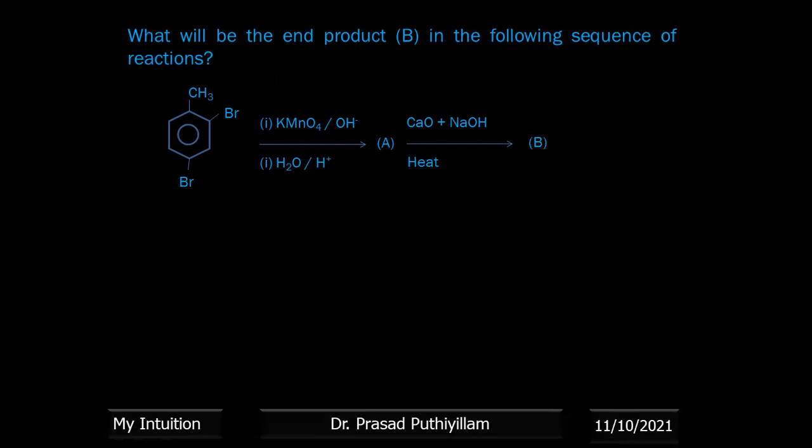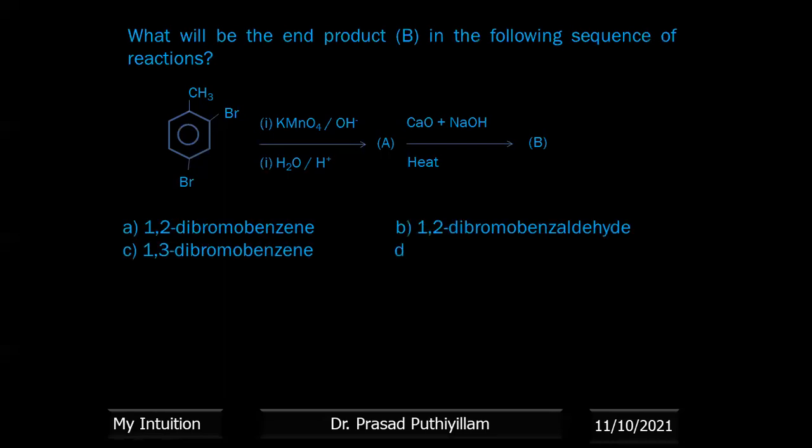Then CaO plus NaOH on heating, that is the decarboxylation reaction. Options: 1,2-dibromobenzene, 1,2-dibromobenzaldehyde, 1,3-dibromobenzene, 1,4-dibromobenzene. Now this first one is oxidation. The CH3 group can be easily oxidized to carboxylic acid. Then decarboxylation, removal of carbon dioxide from that, will give the reaction.